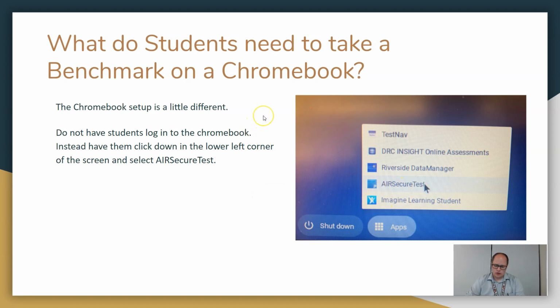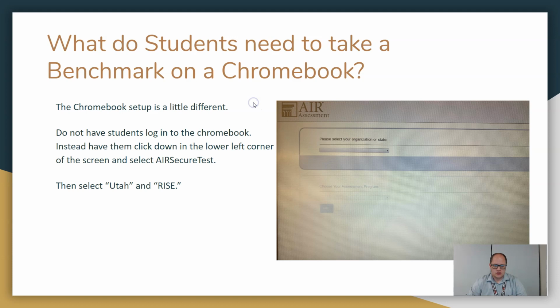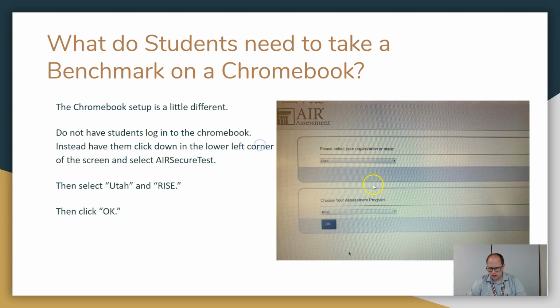It's similar to what we have been doing when we have been testing, but just remember that is a little different for someone who's like, oh, I don't log into this. You're always going to have like 3 or 4 students who have logged into Chromebook so many times they just log in again. But that's just what's going to happen. Okay. Now this is a little strange. When you do open this one, you do have to select your state. So you select Utah, and then you select RISE on your assessment program, and then click OK.